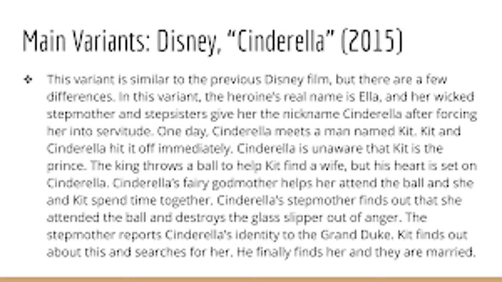One day, Cinderella meets a man named Kit. Kit and Cinderella hit it off immediately. Cinderella is unaware that Kit is the prince. The king throws a ball to help Kit find a wife, but his heart is set on Cinderella. Cinderella's fairy godmother helps her attend the ball, and she and Kit spend time together. Cinderella's stepmother finds out that she attended the ball and destroys the glass slipper out of anger. The stepmother reports Cinderella's identity to the Grand Duke. Kit finds out about this and searches for her. He finally finds her and they are married.